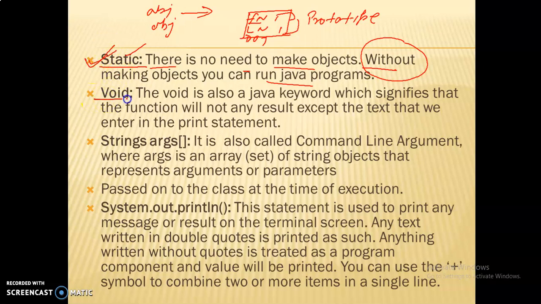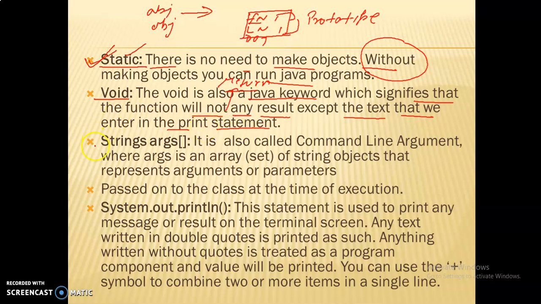Void is also a Java keyword, meaning a reserved word, which signifies that the function will not return any result, except the text that we enter in the print statement. Void signifies that the function will not return any result except the text written in the print statement.